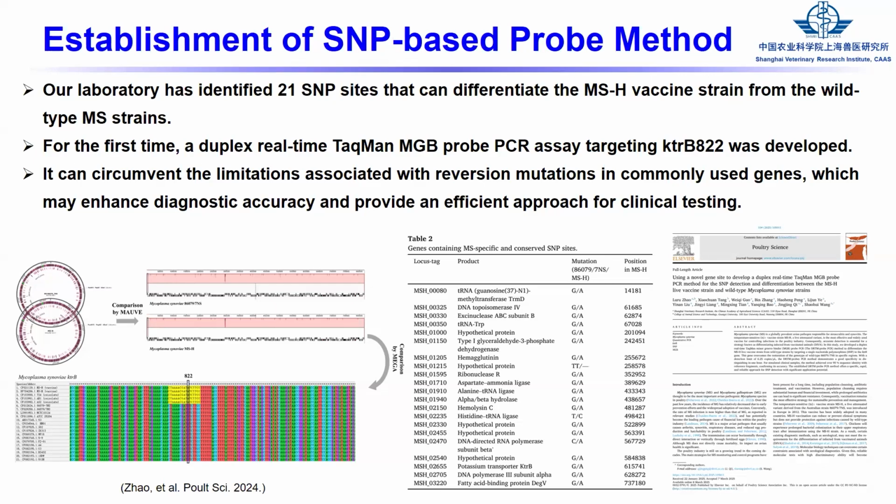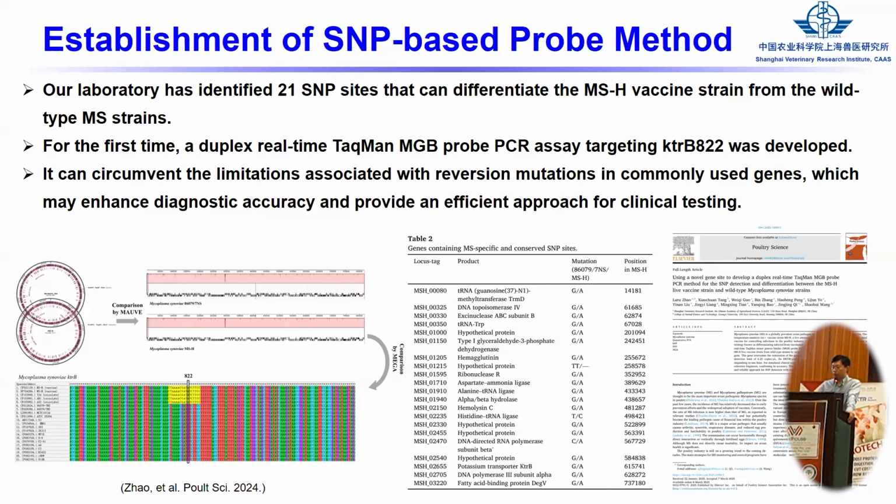So we compared the genomes of the MSH strain and the wild type strain. We found SNP differences. So according to the SNP sites, we developed an SNP-based probe method, and we can know which one is the wild type strain, which one is the vaccine strain.